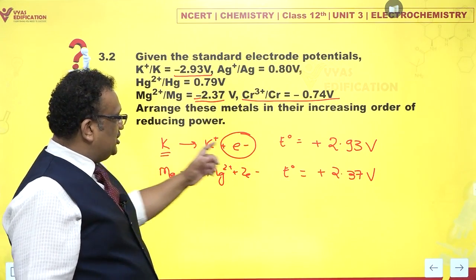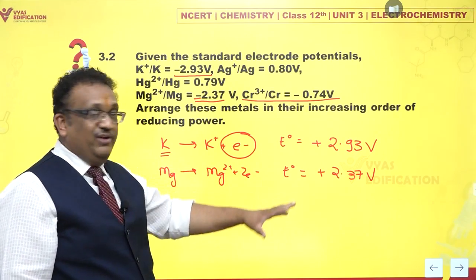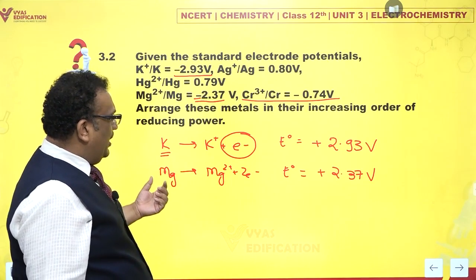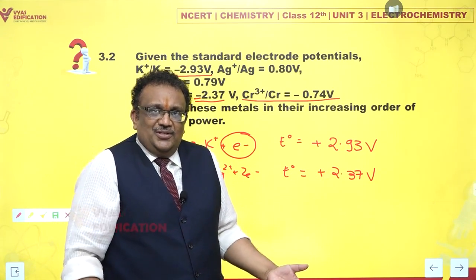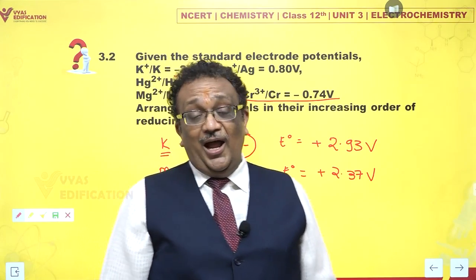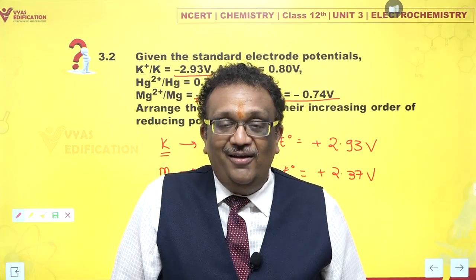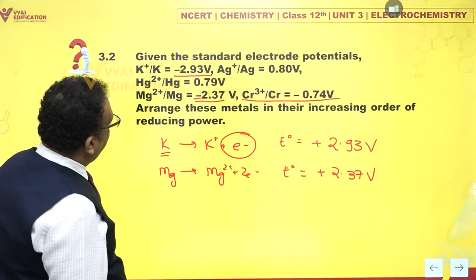So, potassium loves undergoing oxidation. It absolutely adores giving away electrons and it is very positive about it. Magnesium also loves it, but not as much. So, magnesium is not that good a reducing agent as compared to potassium, but both of them indeed are excellent reducing agents, as we just saw in the electrochemical series some time back.